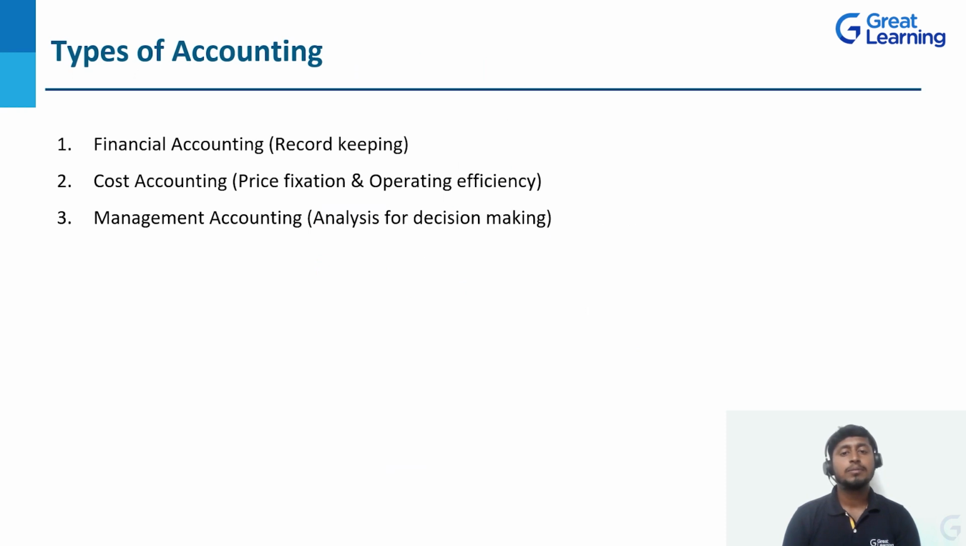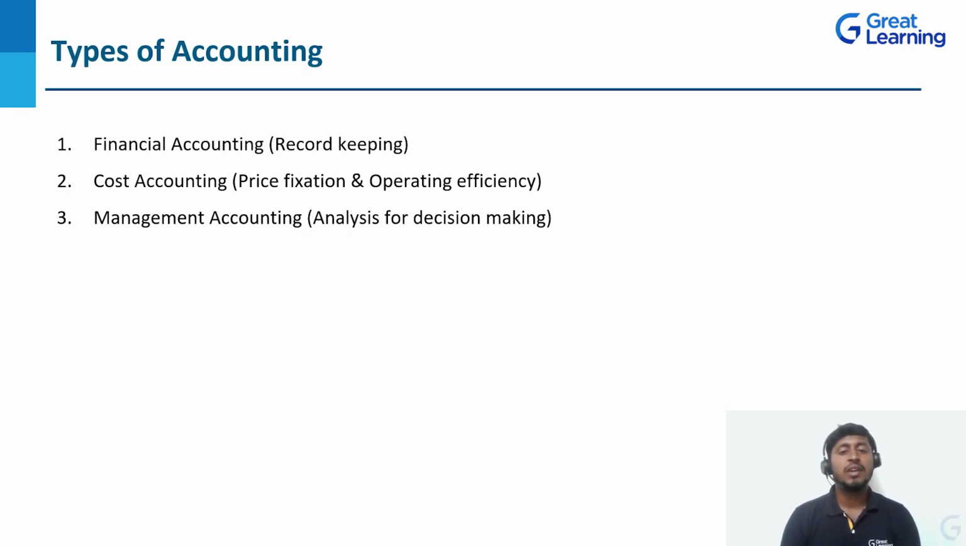Types of accounting. These are the three major types of accounting. First one, financial accounting. Financial accounting is nothing but all the bookkeeping or all the records, whether it may be an income statement, P&L account, or balance sheet. All this comes under the financial statements. So we need to record all the transactions, summarize and interpret the results. For that purpose, we use financial accounting.